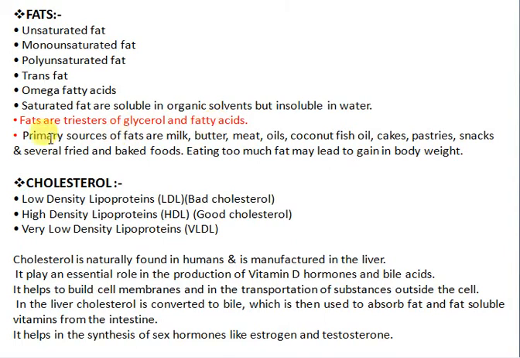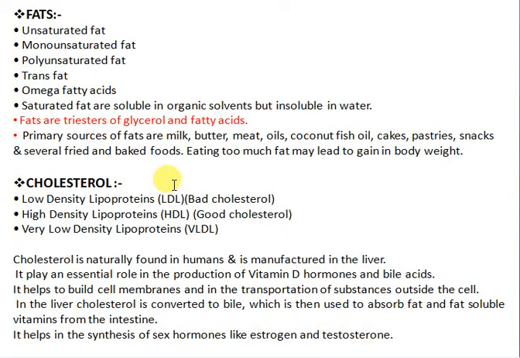Keep it in mind. What makes the fat? They are made up of long chains of fatty acids with glycerol, a triester. Foods containing the primary source of fat are milk, butter, meat, oil, coconut, fish.